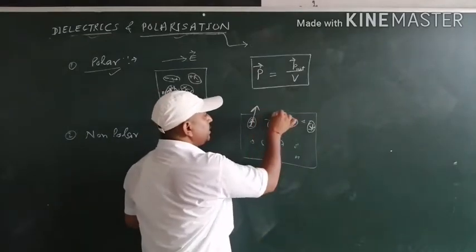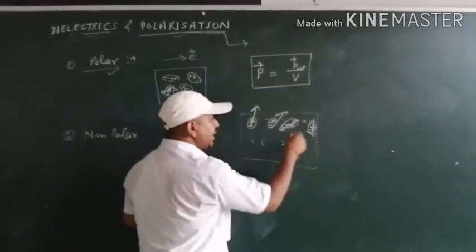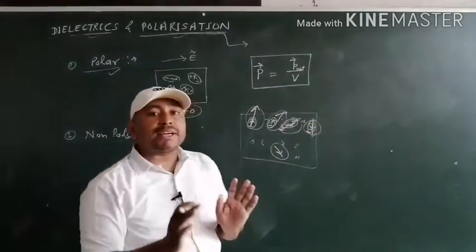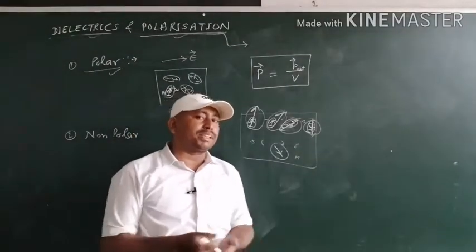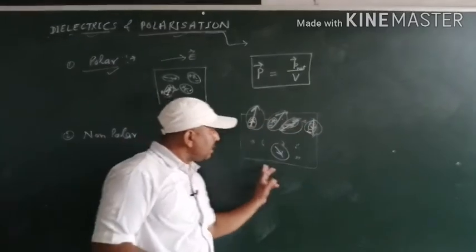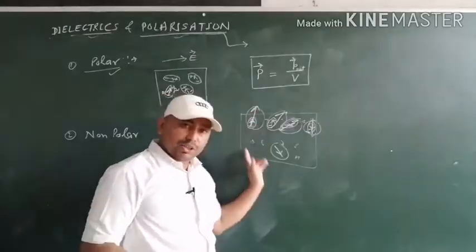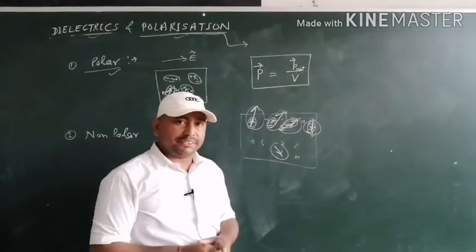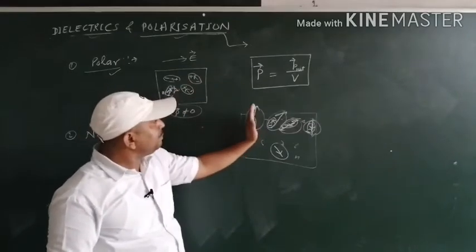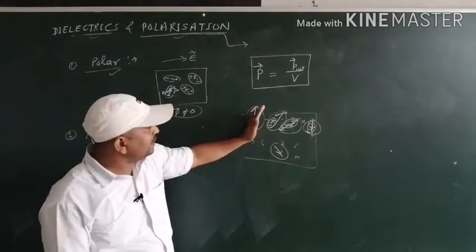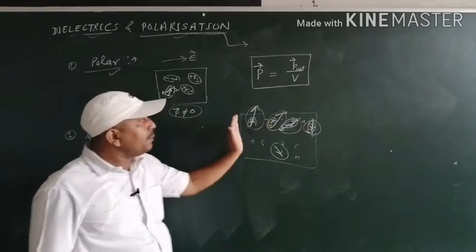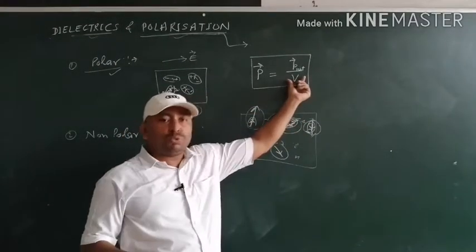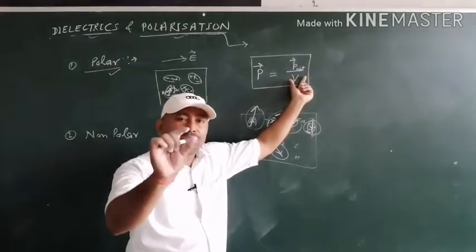Then P1, P2, P3, P4 and so on up to Pn, all these dipole moments will be added vectorially because dipole moment is a vector quantity. So the vector sum of the dipole moments possessed by each molecule is equal to 0 when no external field is applied. But when an external field is applied, the molecules reorient themselves in such a way that the net dipole moment possessed per unit volume by the n molecules which form the volume V becomes some non-zero value.